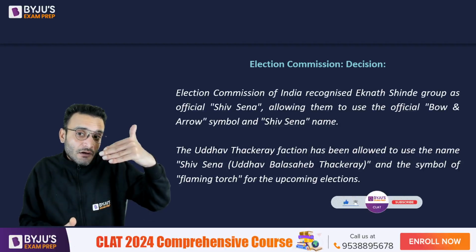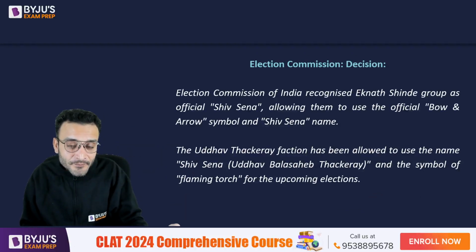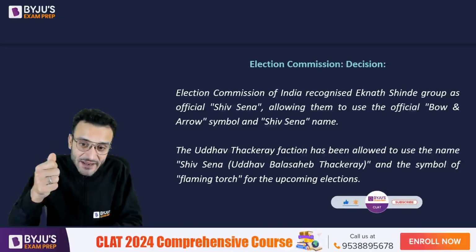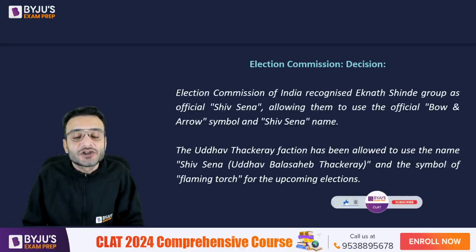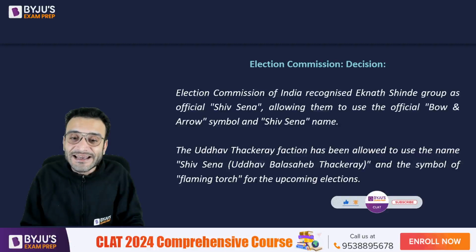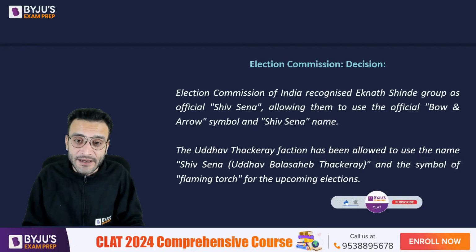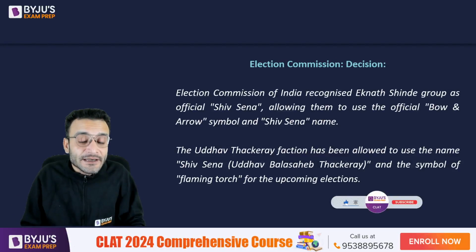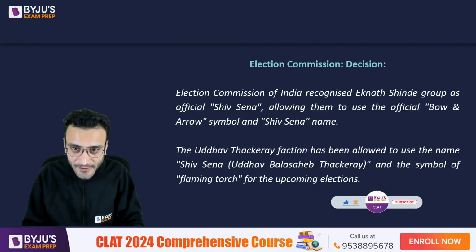Okay, so the bow and arrow is given to the Eknath Shinde faction, and the flaming torch symbol is given to Uddhav Thackeray by the Election Commission of India for upcoming elections in Maharashtra.